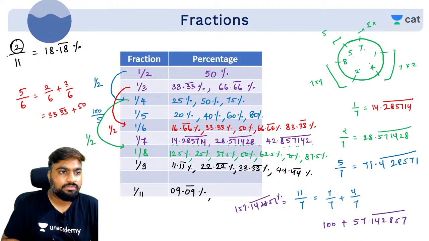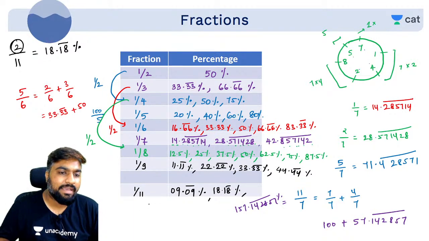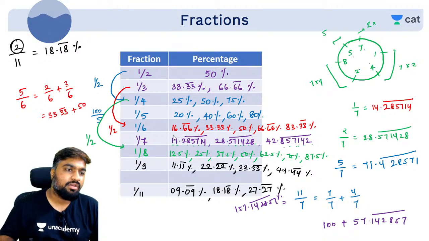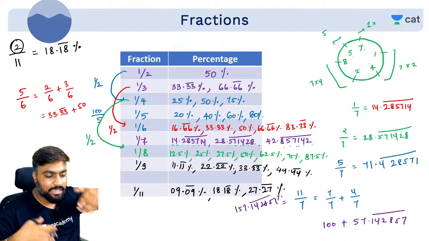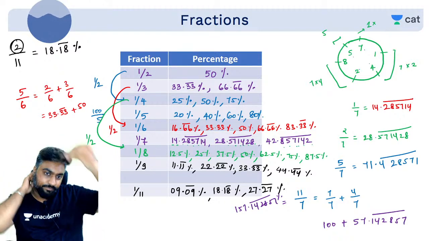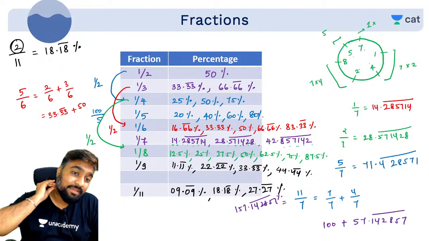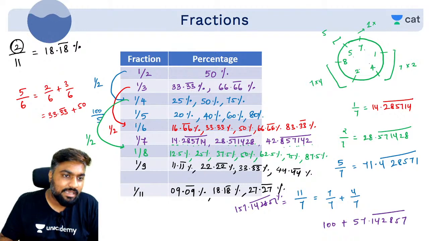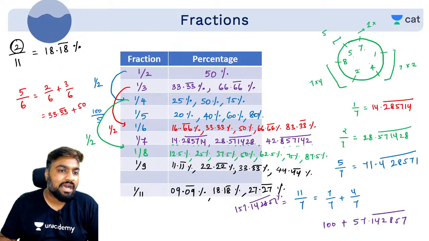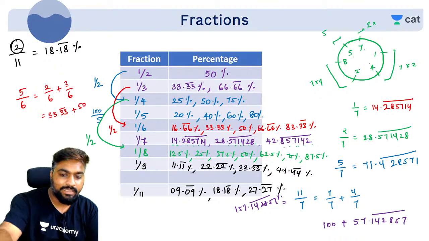समझ रहे हो? Yes, 18.18 bar %. 3/11, 27.27 bar %. 4/11, 36.36 bar %. I hope you guys are able to understand this. Yes. How much will be 1 by 12? 1 by 12, half of 1 by 6. Take 1 by 6 divided by 2. Half of 1 by 6 is how much? 8.33. So you can keep doing this like that.